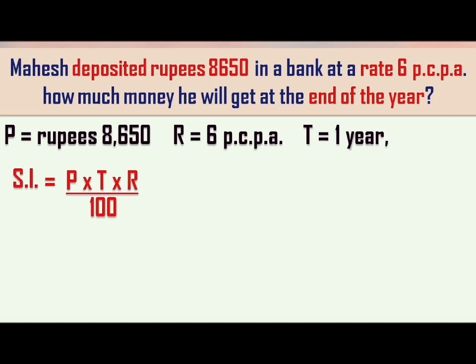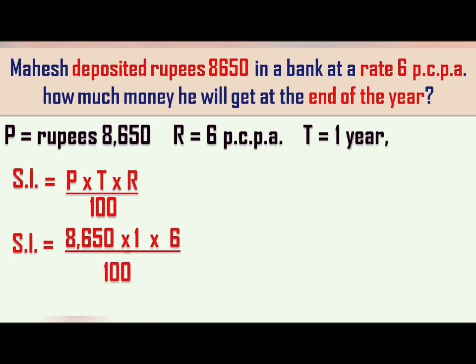The value of P is nothing but 8650, right? Then the value of T is nothing but 1 year, so mention it into 1, and then again in multiplication we have to write 6 because the value of rate is nothing but 6 percent per annum, and in the denominator we have 100. As per my preferred method, we will multiply the numerator first and then do the cancellation. So the moment you multiply 8650 into 6, we get 51,900, and the 100 in the denominator will be written as it is.